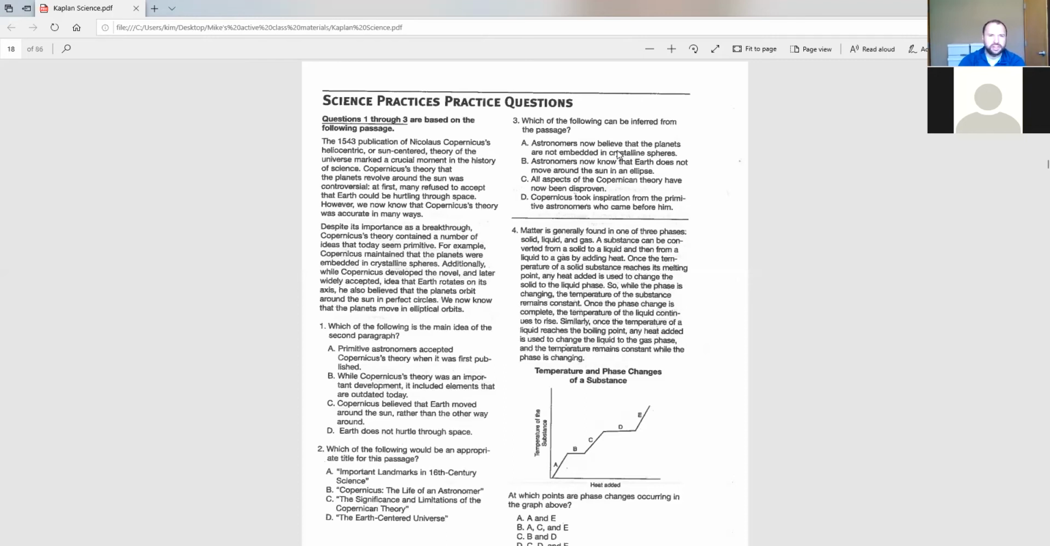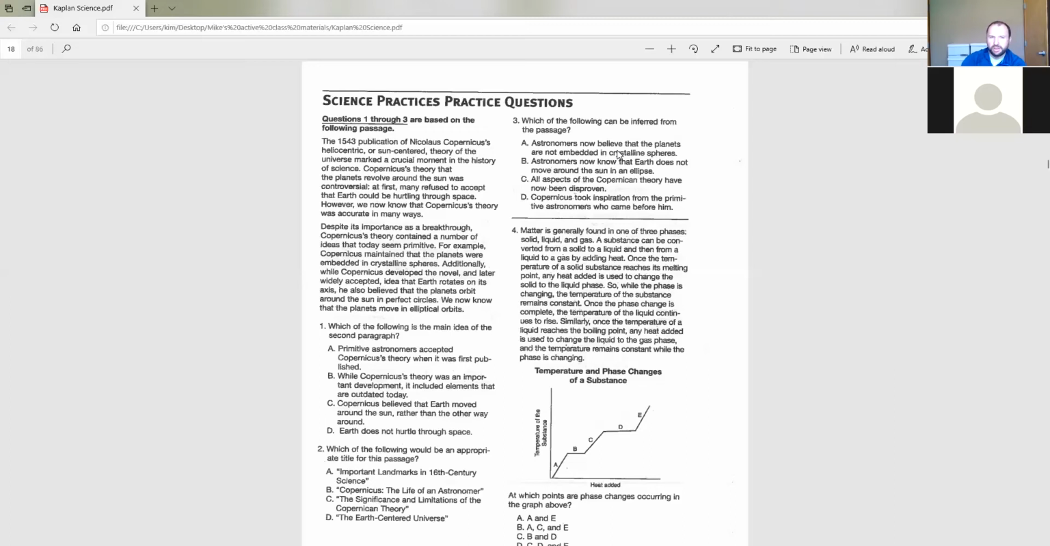1543 publication of Nicholas Copernicus's heliocentric, sun-centered, theory of the universe marked a crucial moment in the history of science. Copernicus's theory that the planets revolve around the sun was controversial. At first, many refused to accept that Earth could be hurtling through space. However, we now know that Copernicus's theory was accurate in many ways. Despite its importance as a breakthrough, Copernicus's theory contained a number of ideas that today seem primitive.